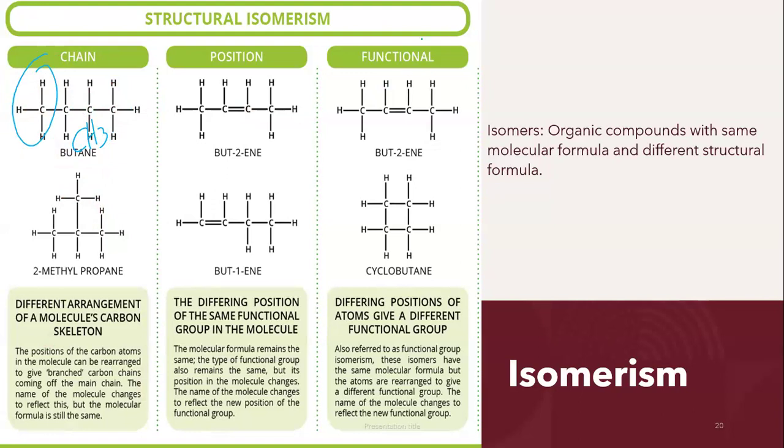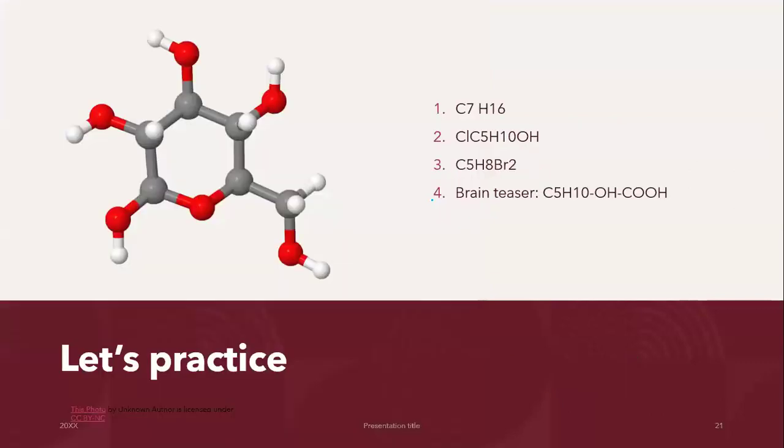The last possibility that you have, and this is a possibility that you guys do not need to actually consider, is that you can have a functional isomer. But chain isomer and position are the 2 ways that you can actually do it. You guys will not find yourself dealing with functional isomers as such. So we will be taking a look at chain and position. We will use these 2 and we're going to practice how to draw our isomers, right?